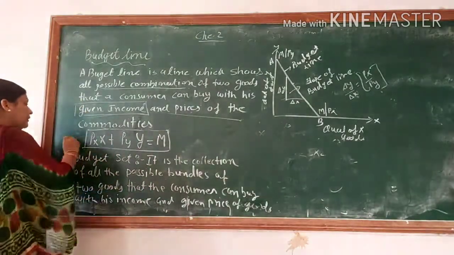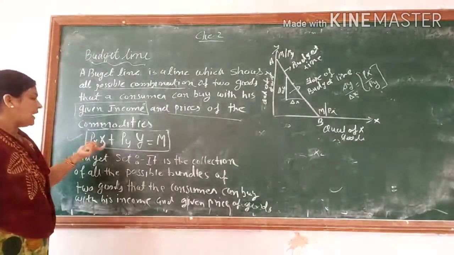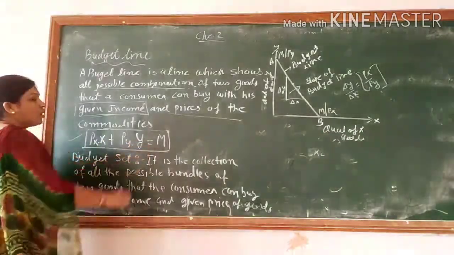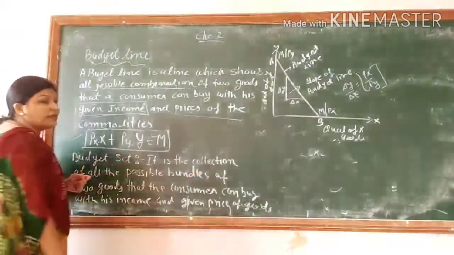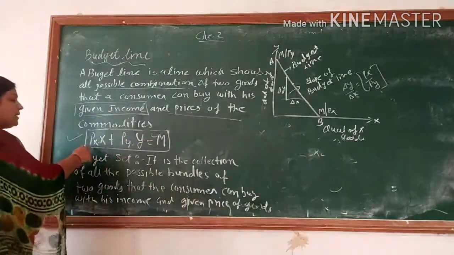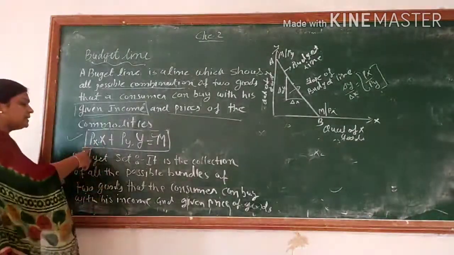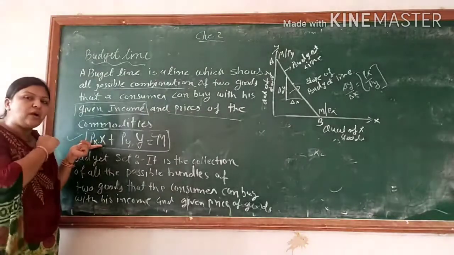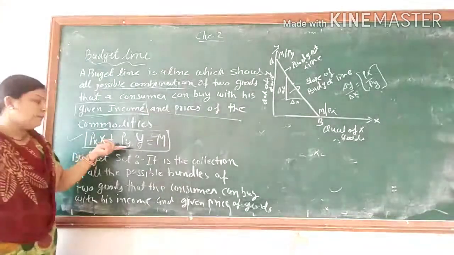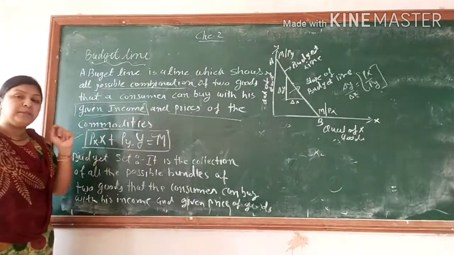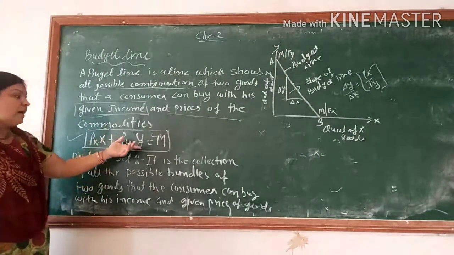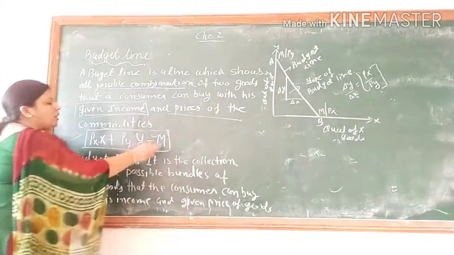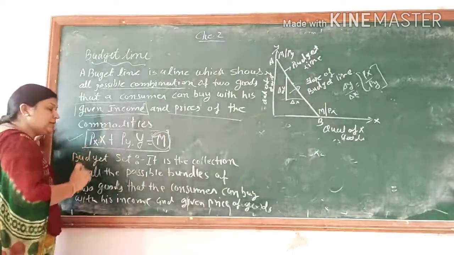Now the budget line: Px into X plus Py into Y equal to M. M is denoted by the budget line. Now Px into X: Px is called the price of commodity X, X is the quantity of commodity X, and Py stands for the price of commodity Y, and Y stands for the quantity of commodity Y. So the combination of this is called the budget or budget line.